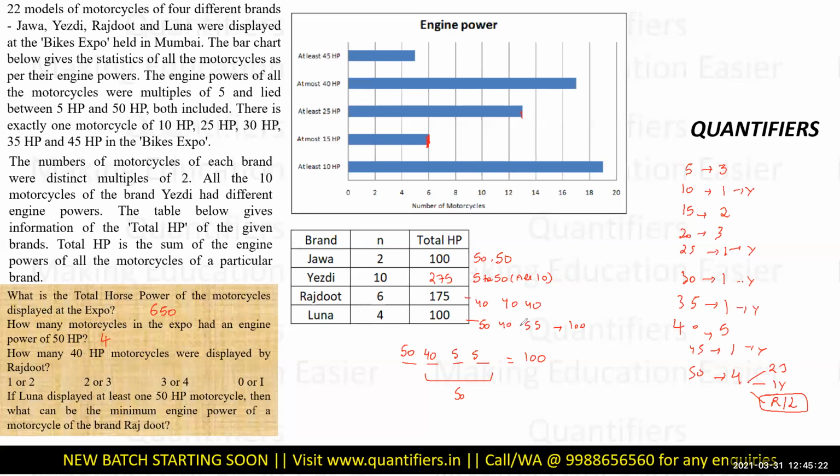Now 40, 40, 40. That makes 120. I need 55 more. So that is obviously 20, 20, and 15. Right? 3 and 3, 6 bikes. Perfect. 120, 55, 75. Perfect. So this is one combination possible. Now, can I make any other combination? See, very good. I can clearly say that 50 and 5 are 55. 40 and 15 is also 55.